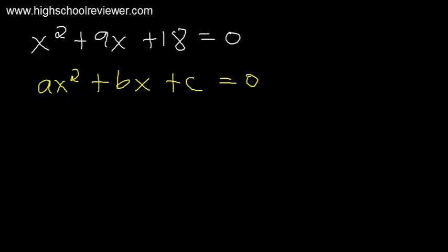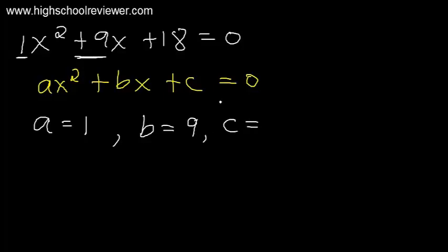And then our values for a, b, and c are as follows. For a, since there is no numerical coefficient, it is understood as 1. So our a is positive 1. Our b is the numerical coefficient of our second term, and this is positive 9. And our c, which is the constant, is positive 18.